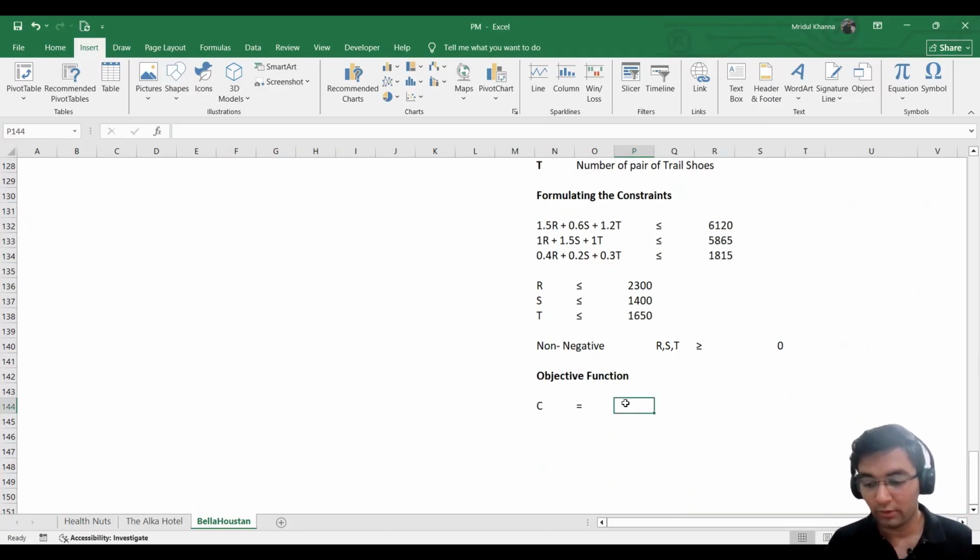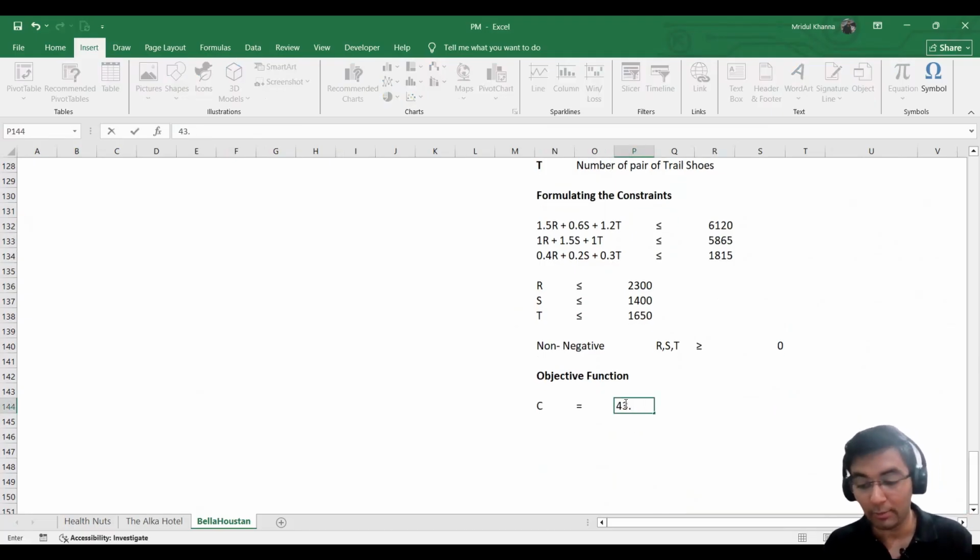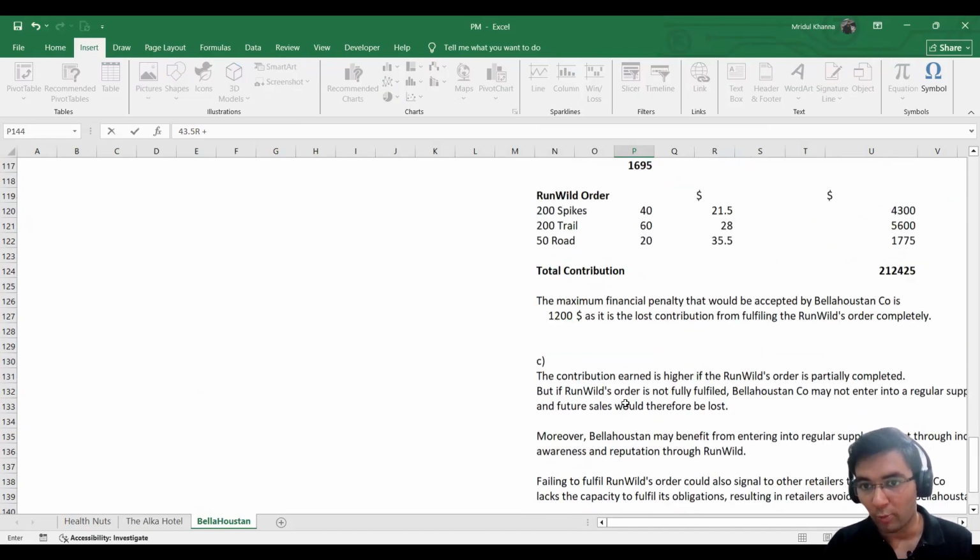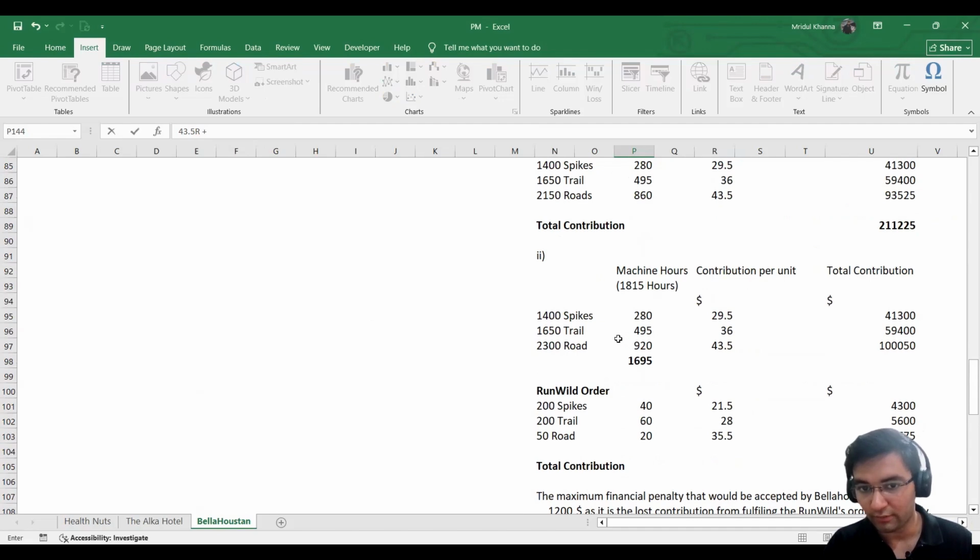So 43.5 R. Again, remember this is for the general demand. These are general orders, so the contribution would be the normal contribution, not subtracting 8. Don't make a mistake regarding that. 43.5 R, and then how much contribution were we earning from S?